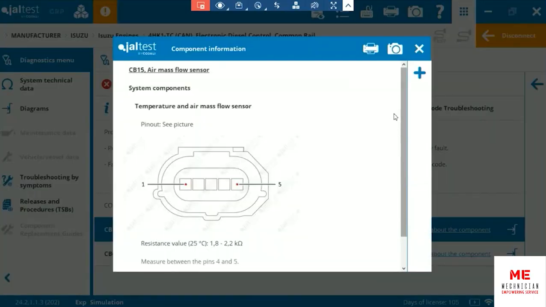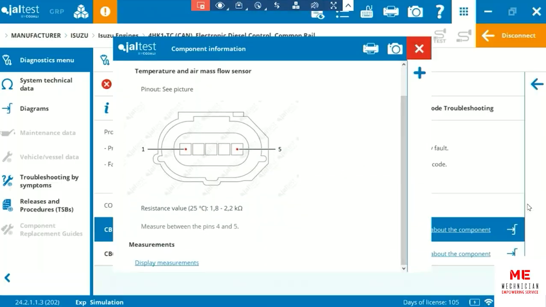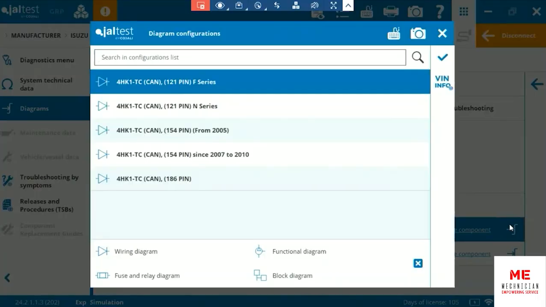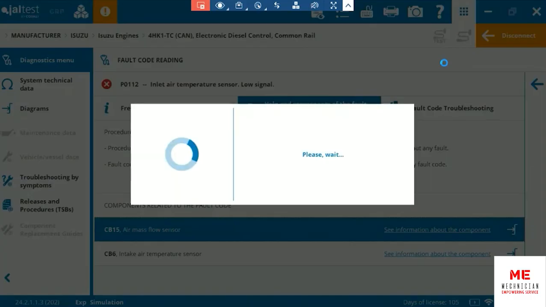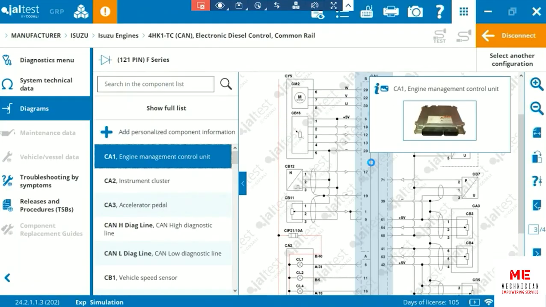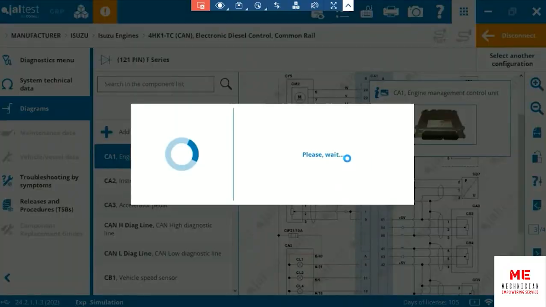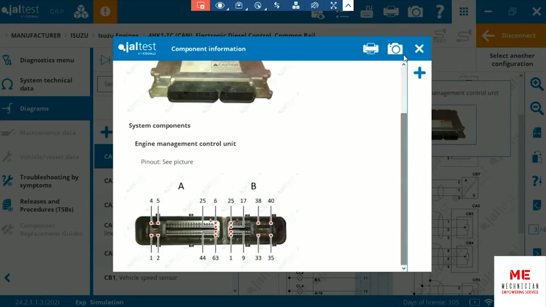Information is going to give you system components and measurements, which you can also view on a diagram, that specific part to find it. You'll find its pinouts, locations, everything, so you don't have to randomly guess where it's located and how to find it. CB15 is right here. This is the main ECU, which you can also click, check, find pinouts, everything explained. Okay.